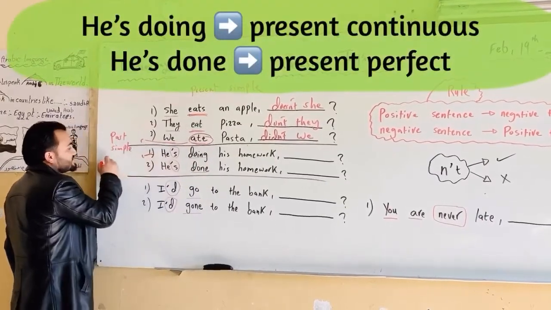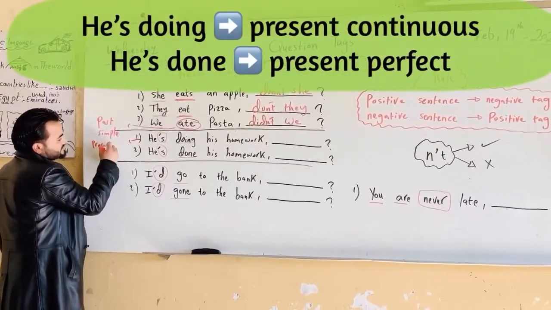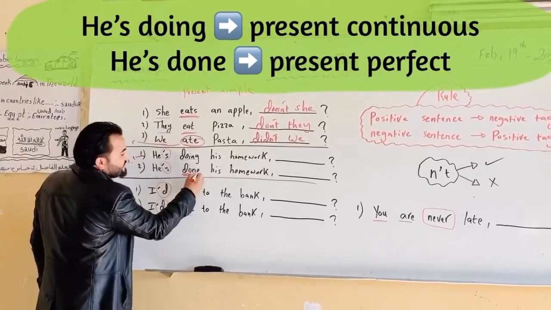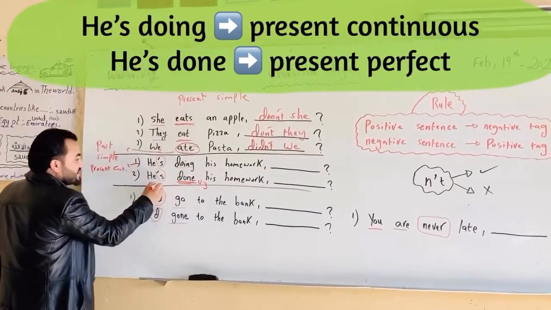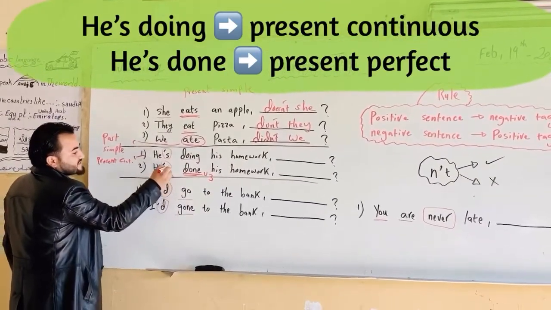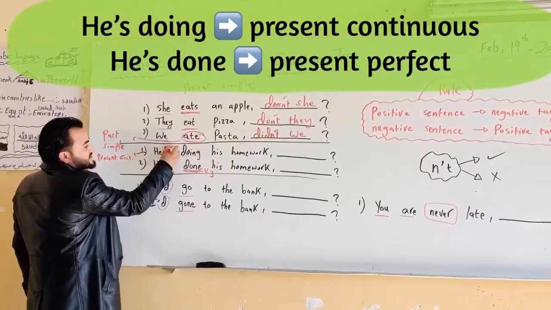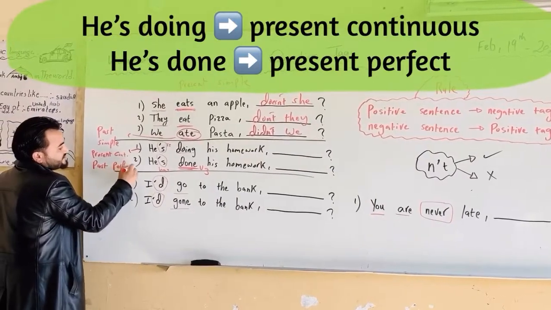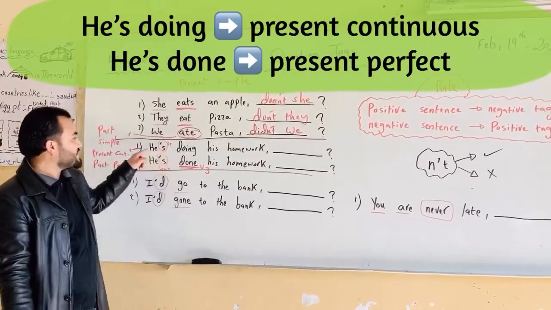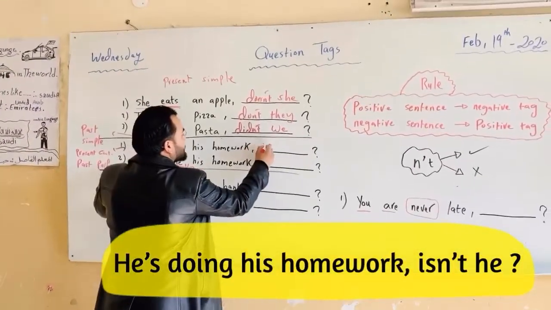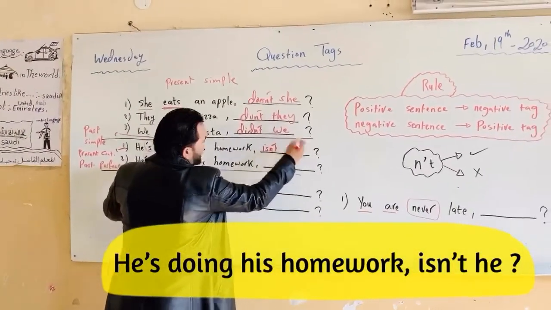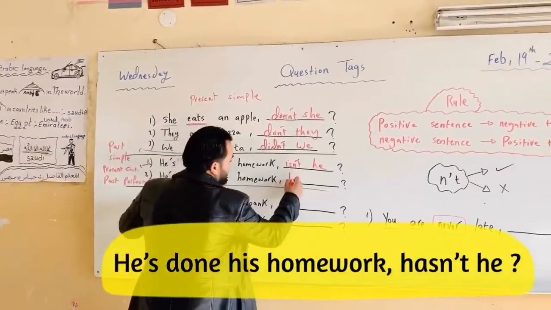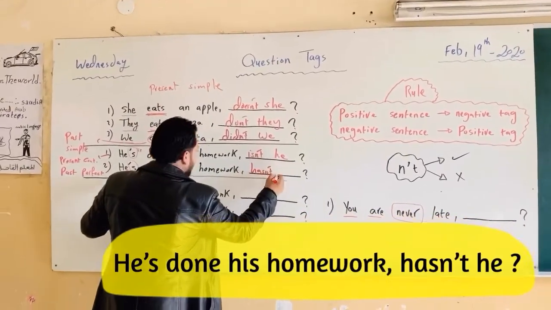So this is present continuous. And here we have the verb 3. So this is has done, and this is doing. Here we have present perfect. Okay? So he is doing, so it's isn't he. And here he has done, so it's hasn't he.